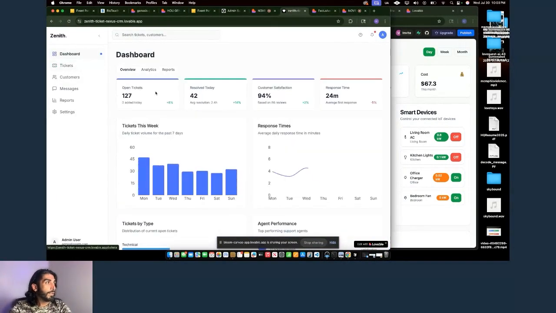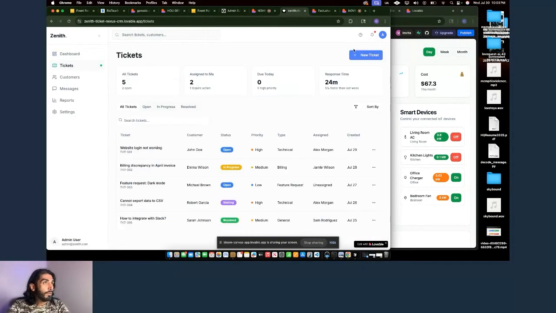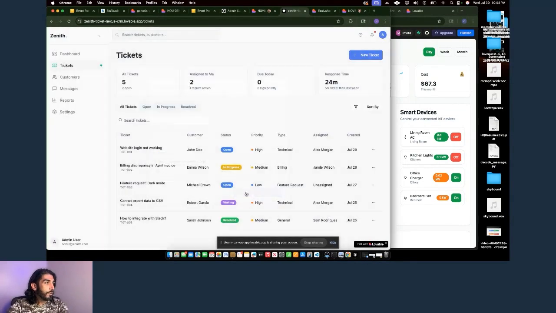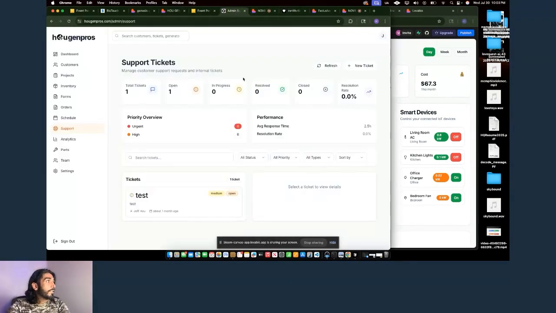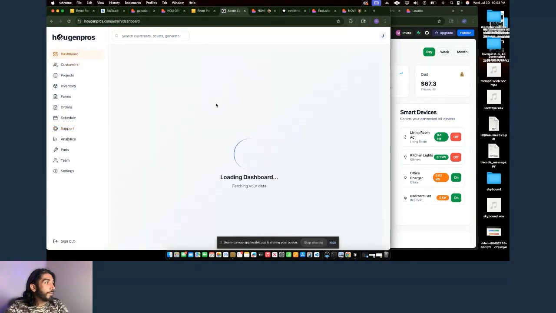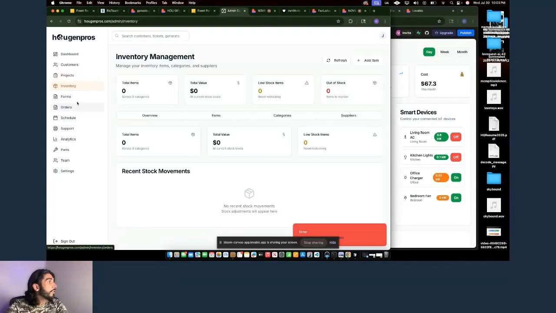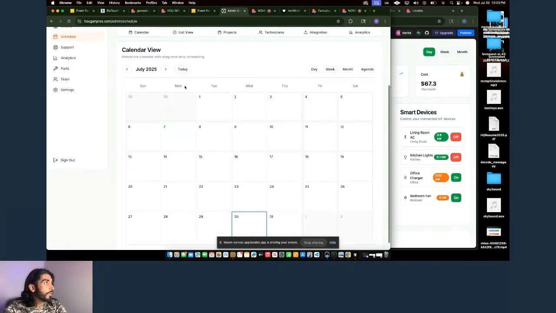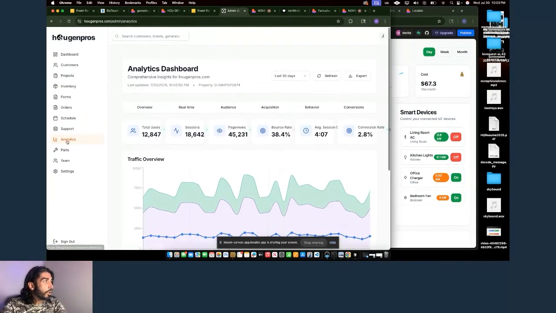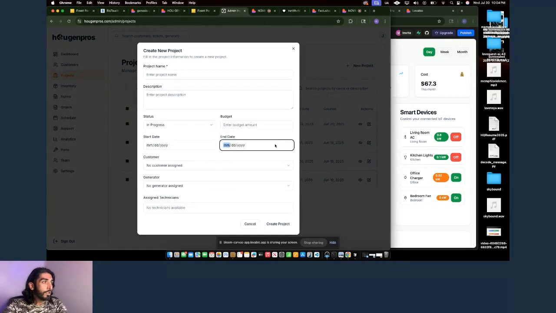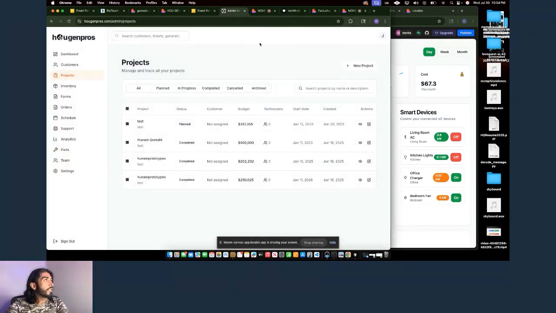And there's a variety of other projects, some stuff that you can look at while the other ones are being developed. Like you can create amazing ticketing systems in here, and project management tools that are fully functional. You can assign them to people and all that. This is another admin dashboard I built for a company, basically project management, inventory management. That one has an error. Things like this, like you got scheduling and a calendar as well. We have analytics that you can import from Google Analytics and things like that. Parts, team and clock management, project management in general. There's a lot that you can honestly do here, and this is all created from scratch in Lovable.